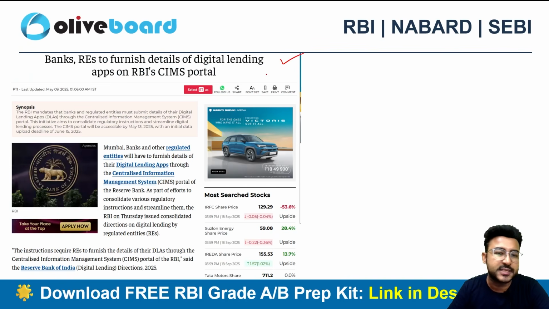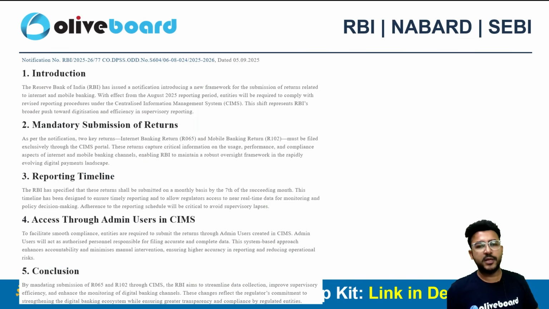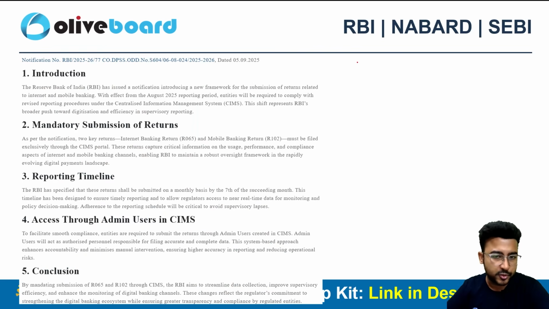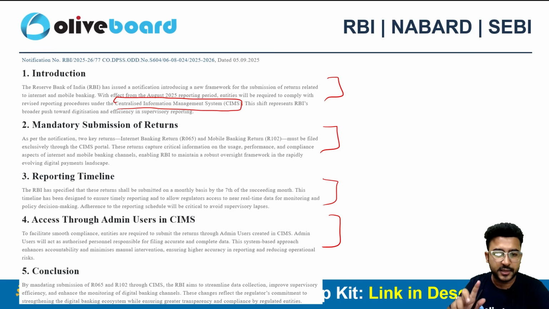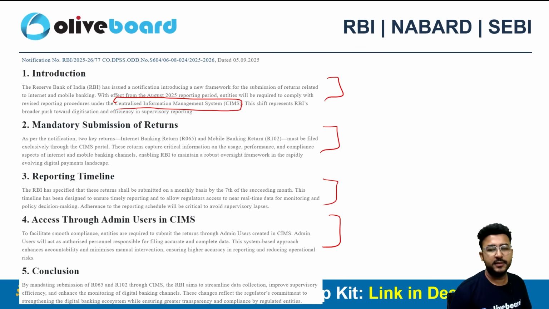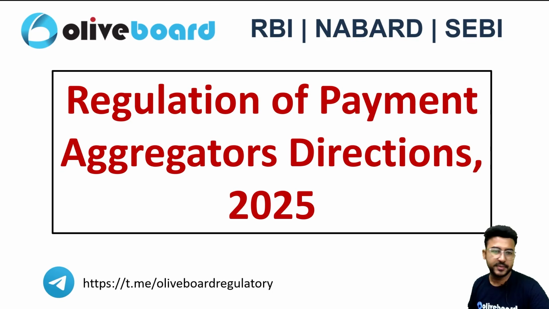Earlier also we have discussed the CIMS portal in my finance current affairs sessions. It can be very important for your upcoming examination, and whatever I just delivered to you is written in this particular image as well. This also we have covered earlier. So the news is regarding the Centralized Information Management System. The regulated entities now need to submit two types of return, internet banking and mobile banking return, on this CIMS portal. By every 7th of the next month, you need to submit these two returns on this particular platform. Please do remember this news.